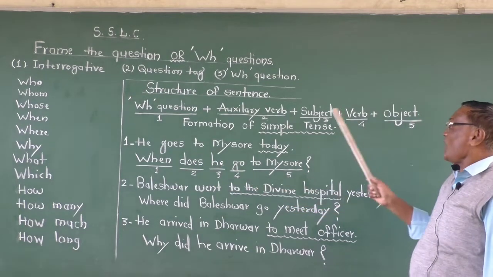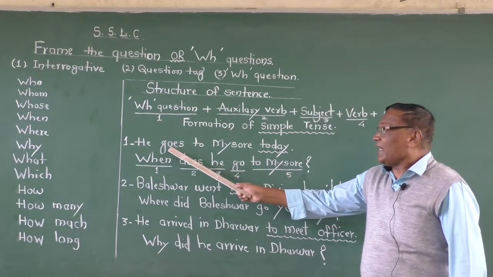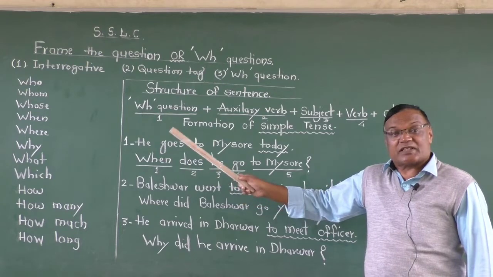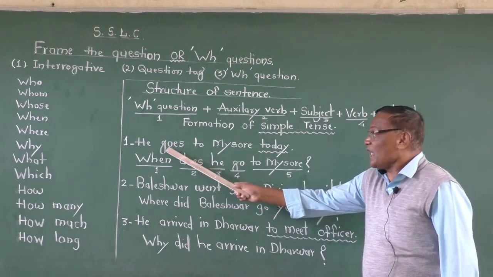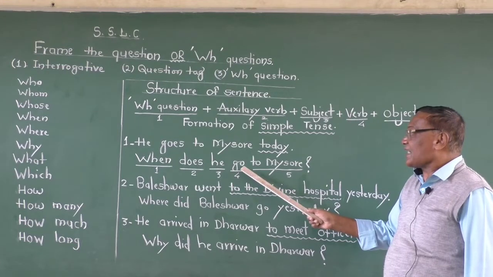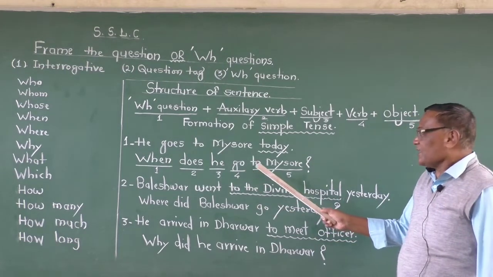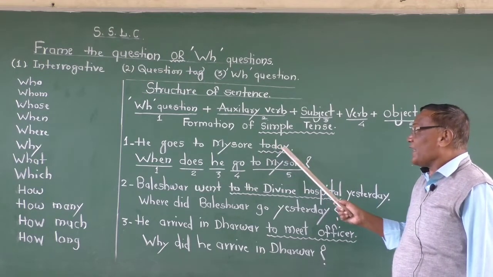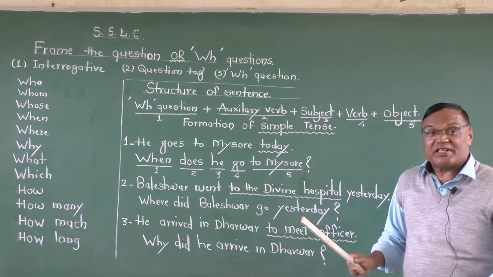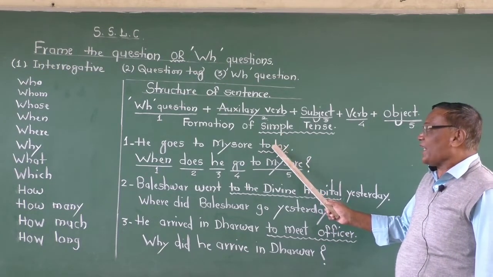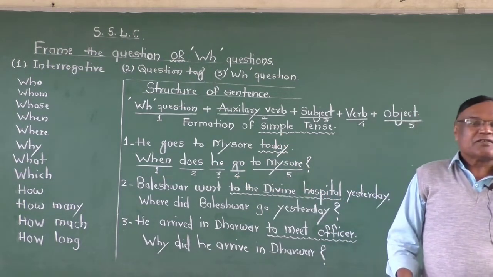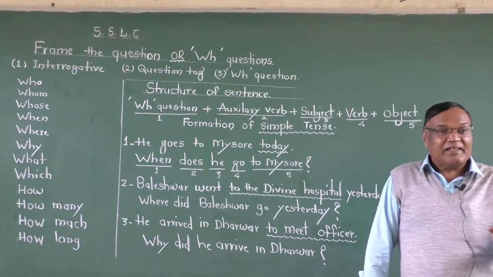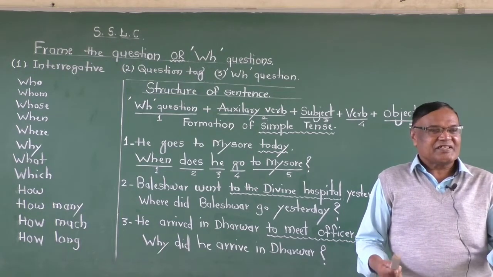Then the fourth one, what is it? Verb. Now what is the verb? "Goes." But you have already used "does," which takes the "s" to the verb, so you just use the present tense "go." Then "to Mysore," as it is you write. Don't repeat the word "today" here again because it is the underlined word and you use "when" instead of "today." Now automatically the question form: When does he go to Mysore? When does he go to Mysore?